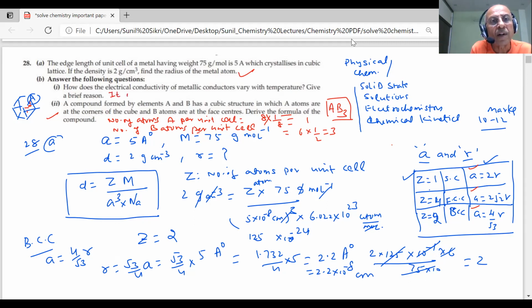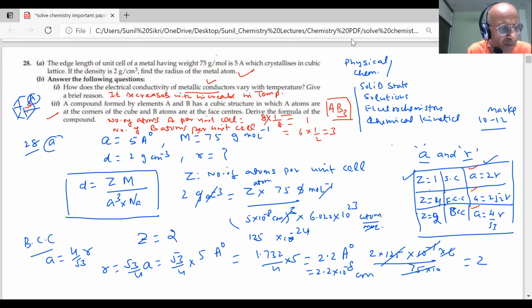It decreases for a metallic conductor, students. It decreases with increase in temperature. We discussed that. Why does it decrease with increase in temperature?